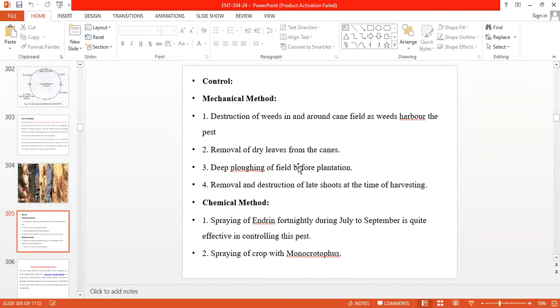Then management practices: destruction of weeds, removal of dry leaves, deep plowing, removal and destruction of late shoots at the time of harvesting. Application of endrin fortnightly during July to September is quite effective for the control of that pest. Also application of monocrotophos through drenching. So these are the major borer pests of sugarcane: early shoot borer, internode borer, top shoot borer, and